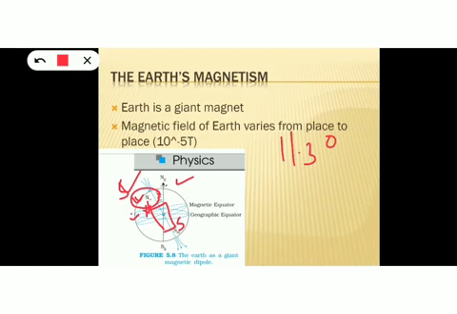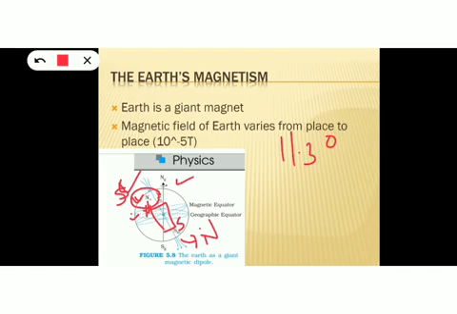Similarly, here the south pole of the magnet aligns near the magnetic south pole of the Earth. This is not possible because south pole and south pole will repel. But later investigation proved that this magnetic south pole, that is SM, is not a south pole. Actually it is north. And here also this magnetic north is actually south.